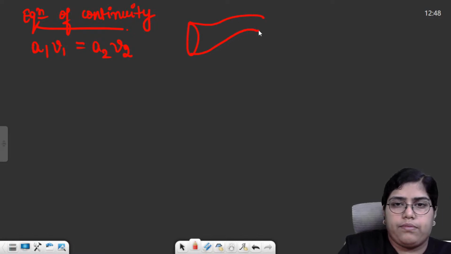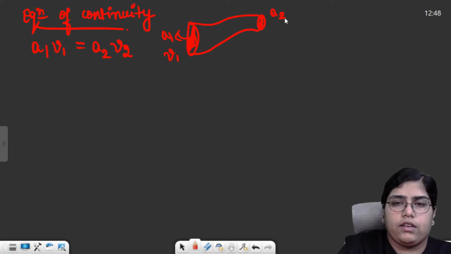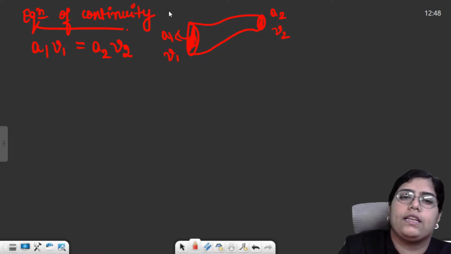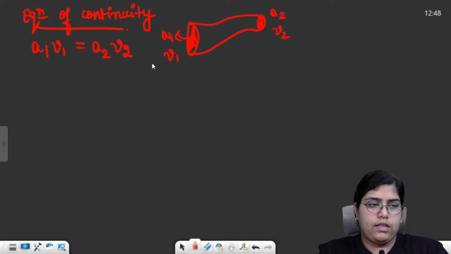This is a pipe. A fluid is flowing from this end to the second end. The area over here is A1, the velocity over here is V1, the area over here is A2, velocity is V2. The total product of area with velocity will always be a constant. That is what the equation of continuity stated.